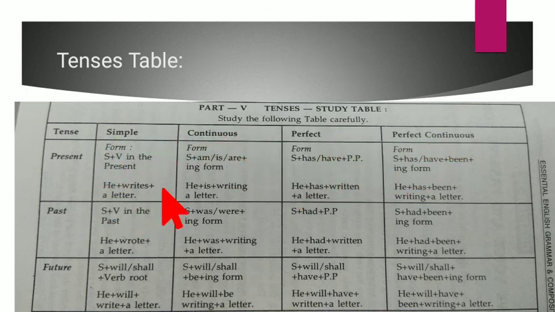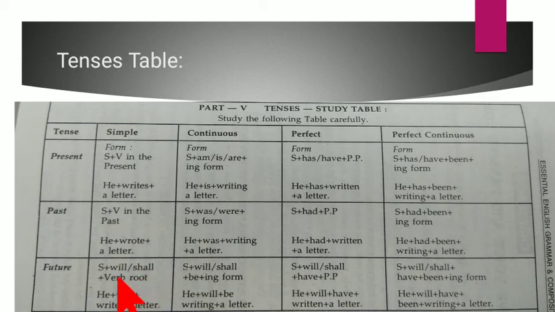Here they have given you the formation of the sentence. The form of sentence: subject plus verb in the tense. He writes a letter. Subject plus verb in present. Now if we take the past, subject plus verb in past. He, subject, wrote, verb, a letter.